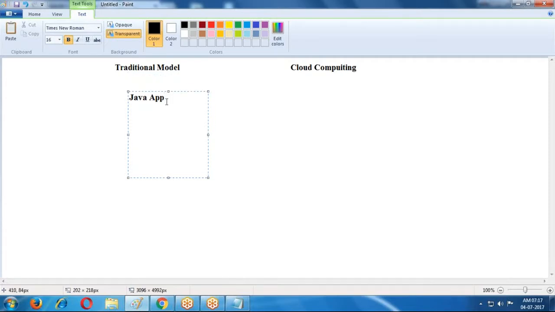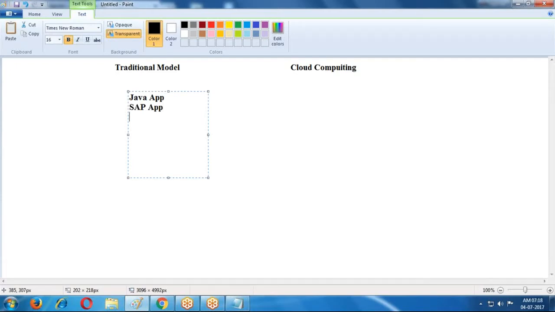No. First I require Java software installation, then only I can access this Java application. Similarly, there is the SAP application. If I want to access SAP in my system, first SAP software installation is required. Then only I can access the SAP application.